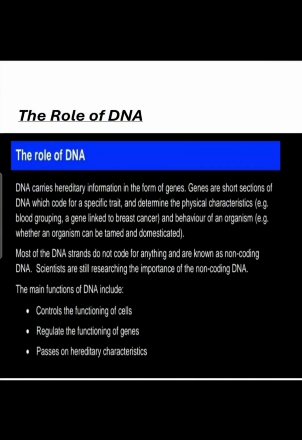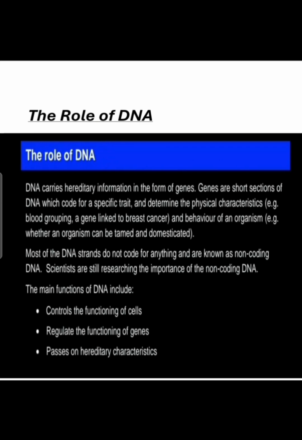We have learned so much about DNA. So now let's learn about the role of it. DNA carries hereditary information, meaning information from a parent to an offspring in the form of genes. So what are genes? Genes are short sections of DNA that code for a specific trait and determine physical characteristics.